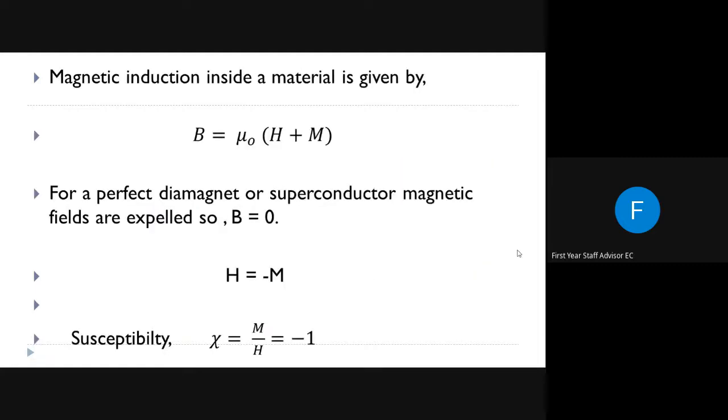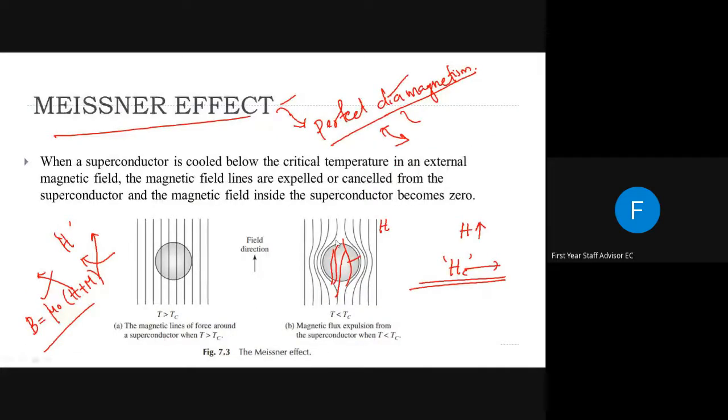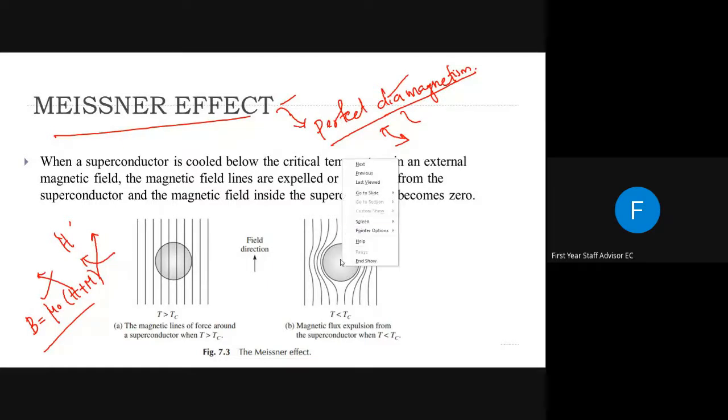Now we are going back to the phenomenon of perfect diamagnetism. Look here, what is the magnetic field intensity inside this material? We are considering a superconductor. We say that a superconductor will act like a perfect diamagnet, or it will expel all the magnetic field lines out of that material. So what is the magnetic flux density inside this material?